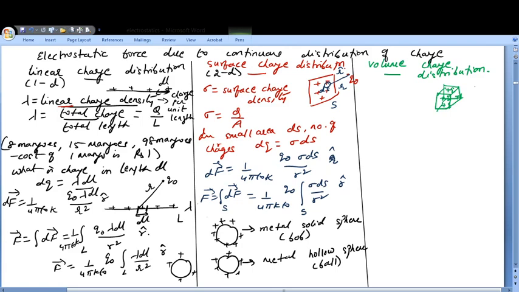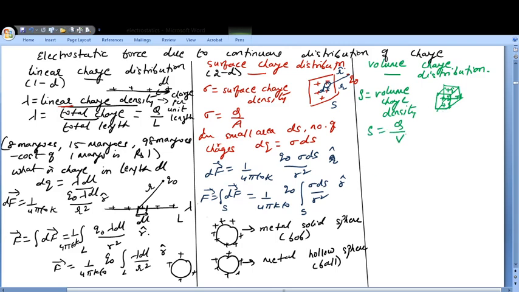And here the charges are totally distributed in the volume. So I will be talking about rho. This rho is known as volume charge density. If I am talking about volume charge density, rho will be what? It will be charge per unit volume. So in unit volume, these are going to be the charges.